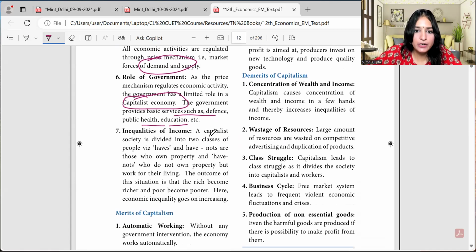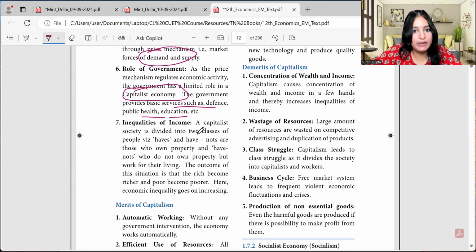Then inequalities of income. A capitalistic society is divided into two classes. Why? Because there's a class that is focusing on producing the thing that will maximize their profit, because they are owning it privately. They're not concerned about the entire society, that I should produce the thing which is beneficial for all, but won't leave me with any profit. So I'll think of the thing that will maximize my profit, because the golden rule of capitalism is what? Maximize profits. So a capitalist society is divided into two classes of people: haves and have nots.